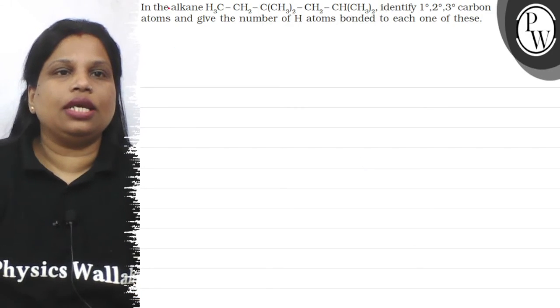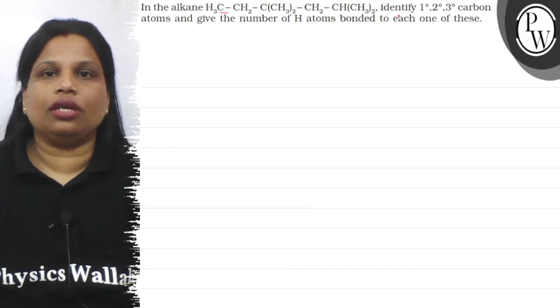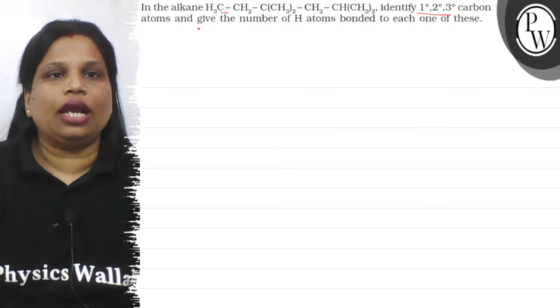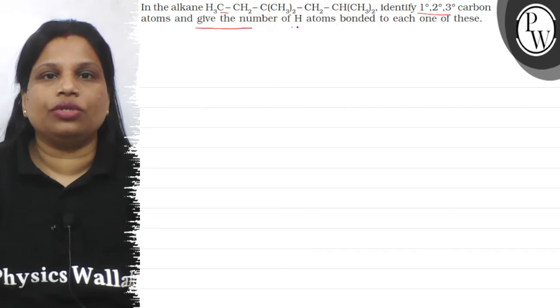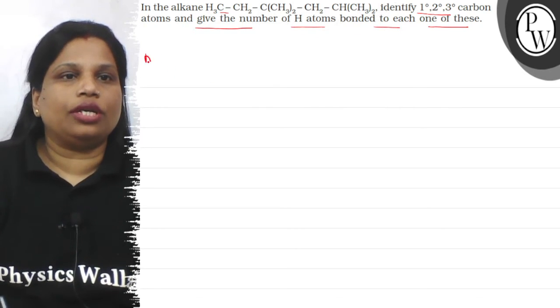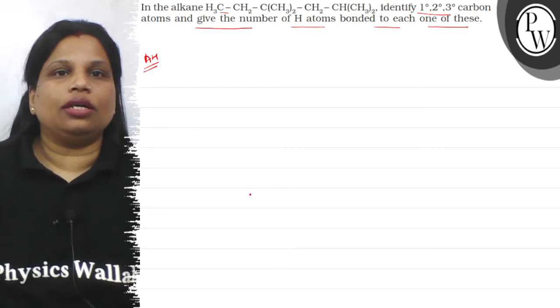The question says, in the alkane given here, identify the primary, secondary, tertiary carbon atom and give the number of hydrogen atoms bonded to each one. Okay? So let's do the question.